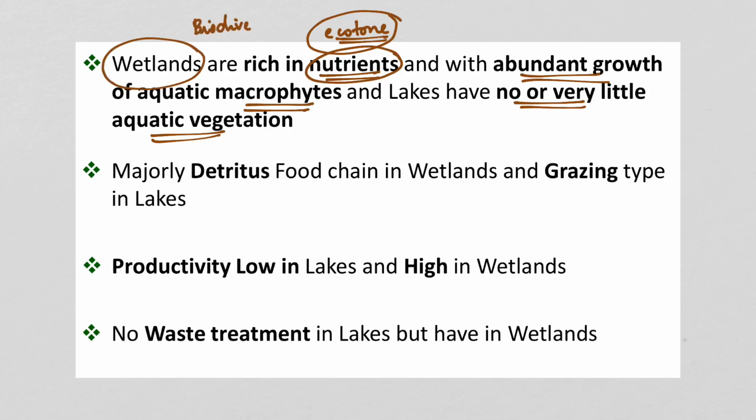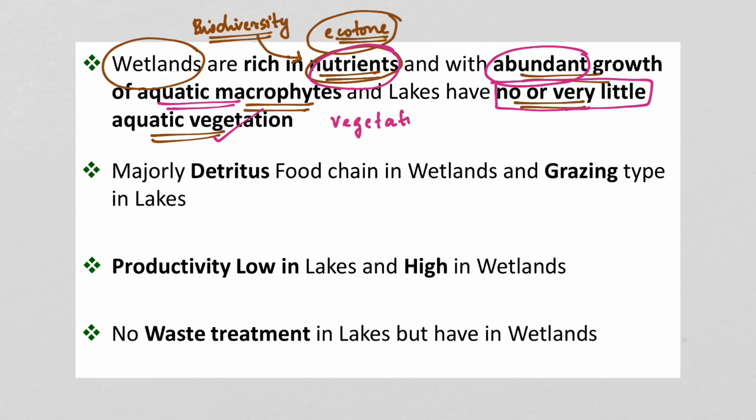That means the biodiversity is very high, the reason being that they are rich in nutrients. Because of that there is abundant growth of aquatic macrophytes, and lakes have no or very little aquatic vegetation. So this is another distinction, that the aquatic vegetation in wetlands is very high as compared to lakes.